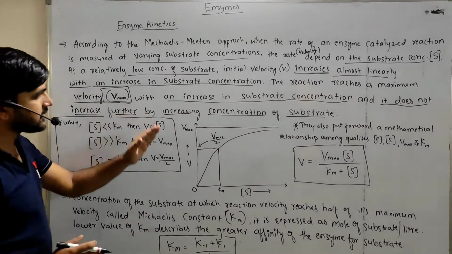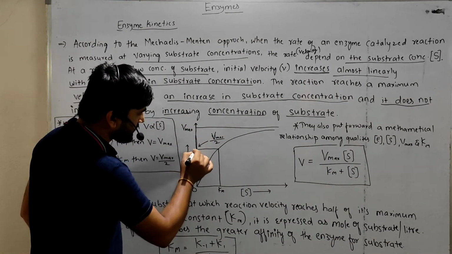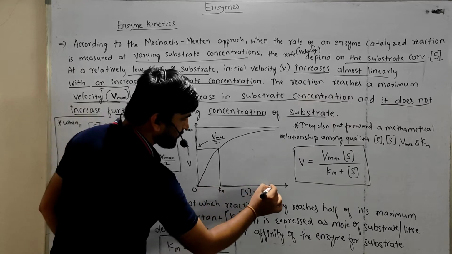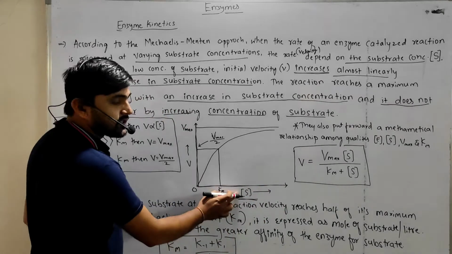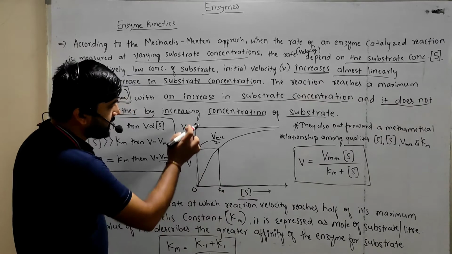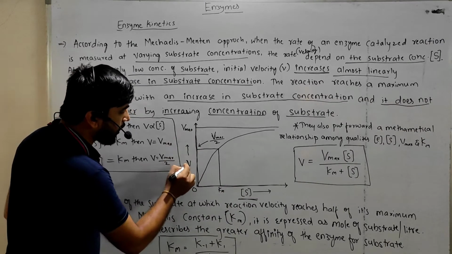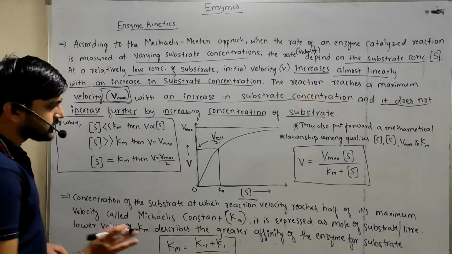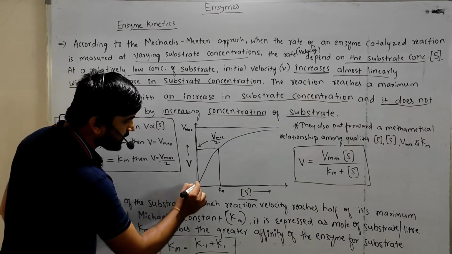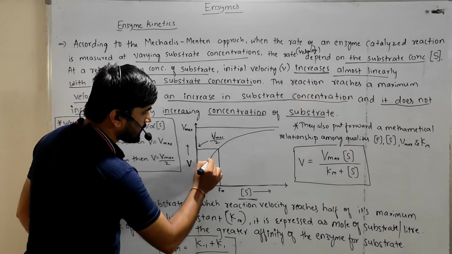So this is graphically represented here. This is the graph. This axis shows the concentration of the substrate, and this axis shows the velocity of the reaction, which is nothing but the rate of the reaction. Here is the reaction curve.